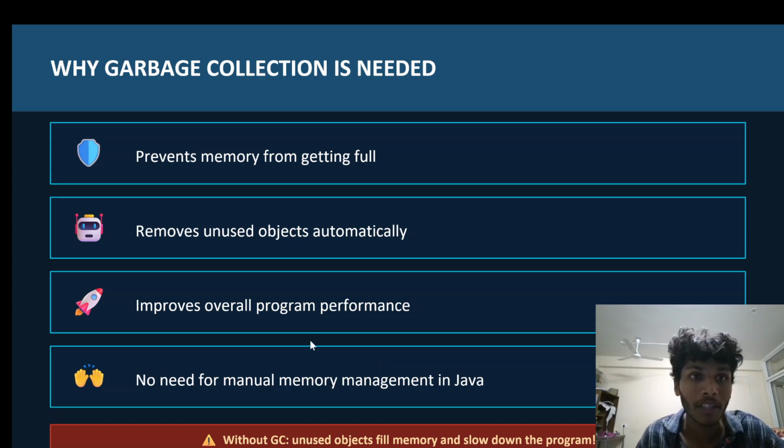So what happens if the garbage collector is not there? Without the garbage collector, unused objects fill the memory and slow down the program. Eventually, the execution of the program becomes late and the program execution speed slows down. The garbage collector removes the unused objects, and if unused objects are not removed, the memory gets full. So these are the four main reasons why garbage collection is needed.